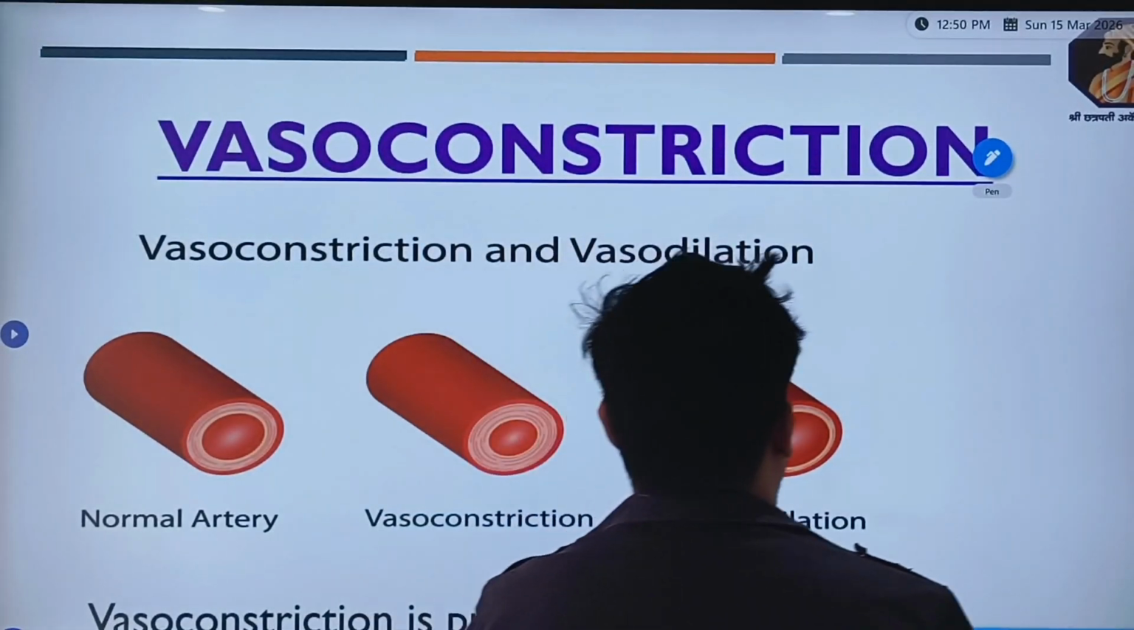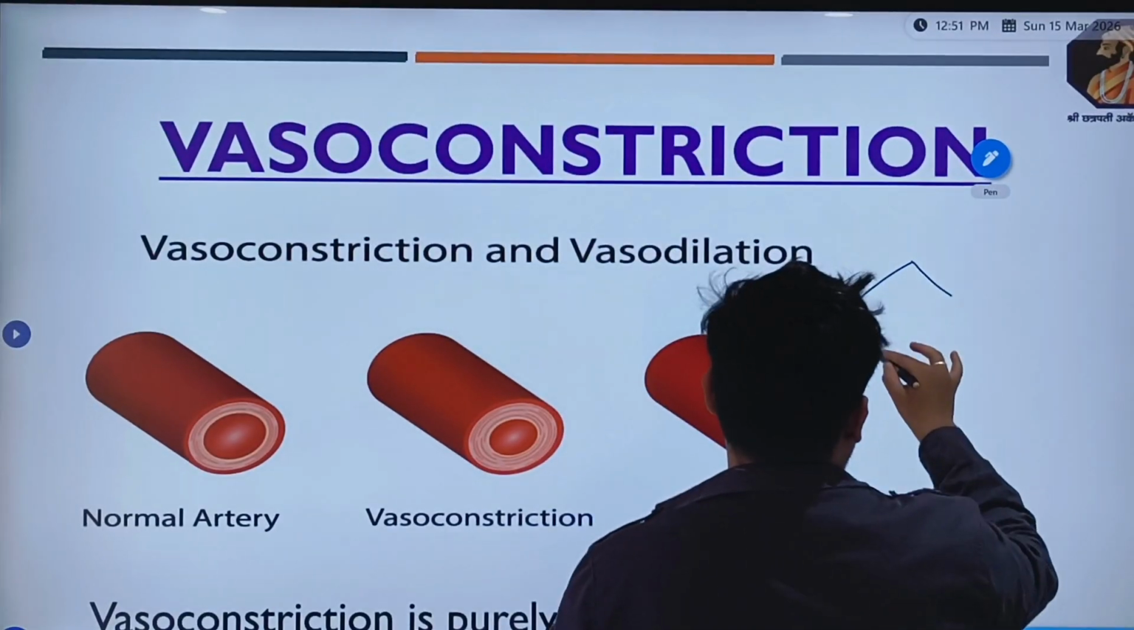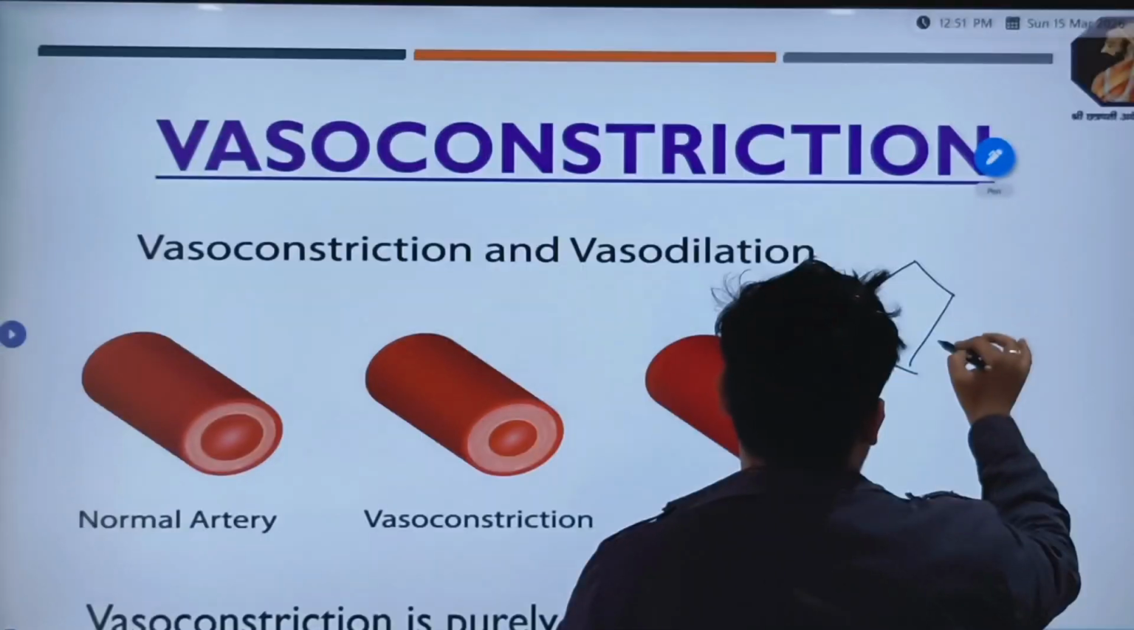Now let us check its diagram structure. The structural formula of serotonin is like this. This is the benzene ring.